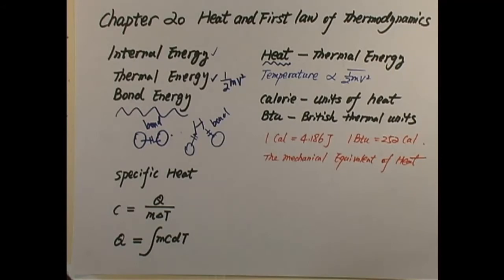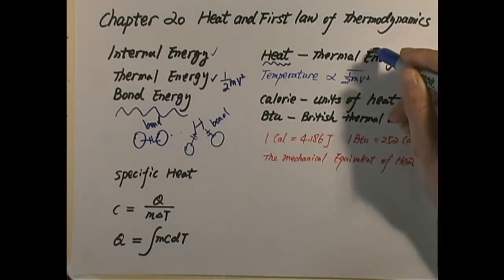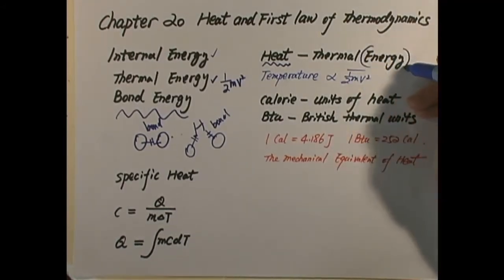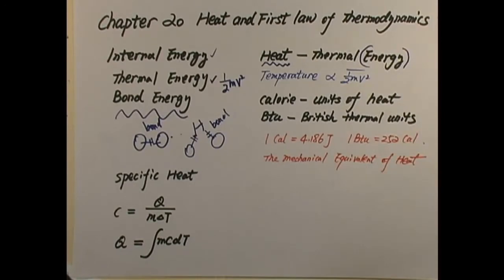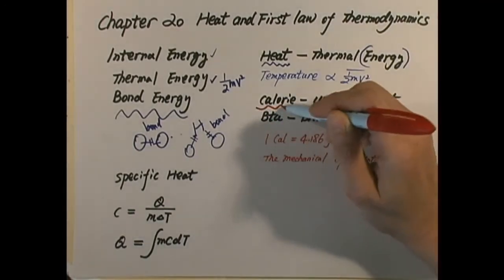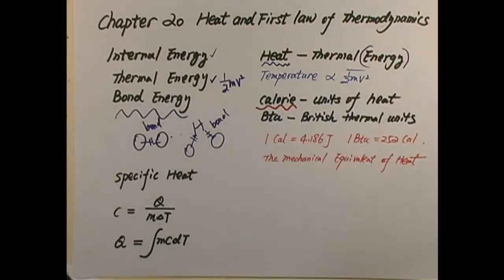Since heat is a kind of thermal energy, well, in mechanics we use the joule as the unit. So we have the freedom of using the joule again, but traditionally we have another unit, which is the calorie. Calorie is a traditional unit for heat.